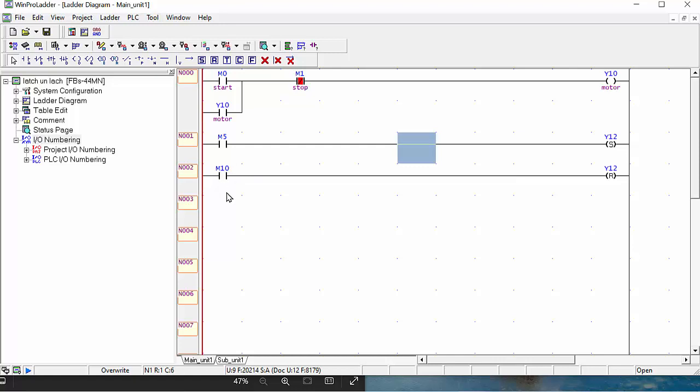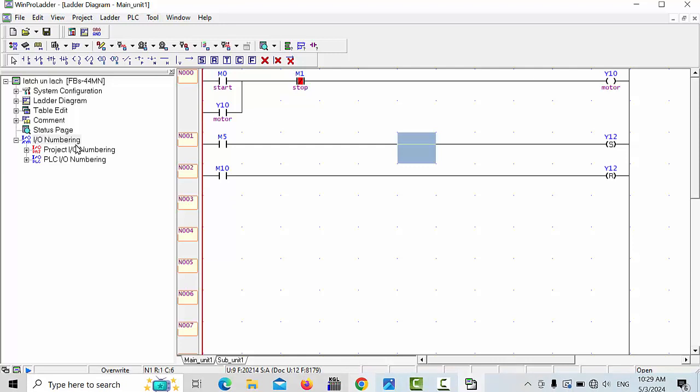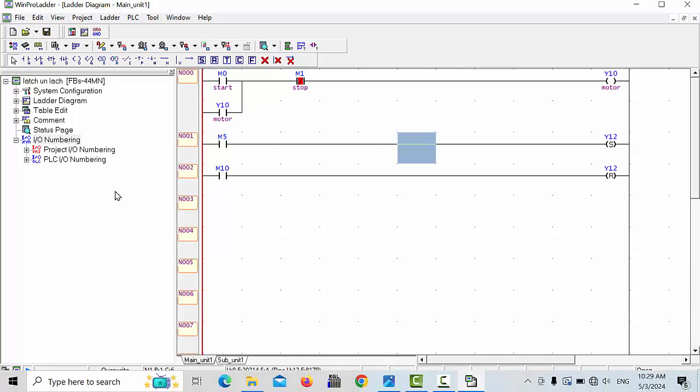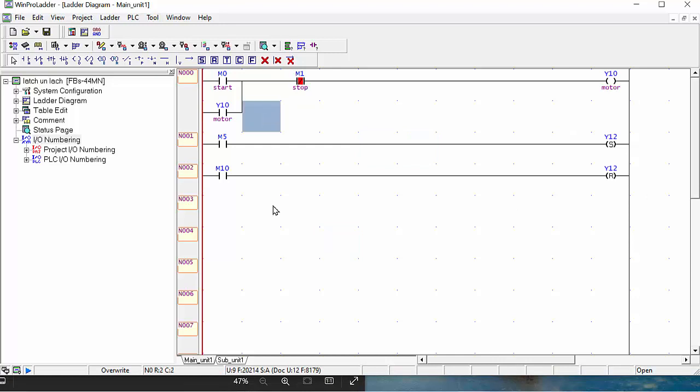When you are making the drawing, you have to define these inputs and outputs: where you would like to put Y0, where you would like to put Y10, or from where you would like to start X0. Inshallah, in the next lectures I will make this hardware drawing also for you, so you can better understand how we can use the PLC inputs and outputs step by step, and inshallah I will discuss all the commands and everything with you. This lecture is only about how to make the latch and unlatch program, and next, inshallah, soon I will tell you how we can use more commands in the Fatek PLC.